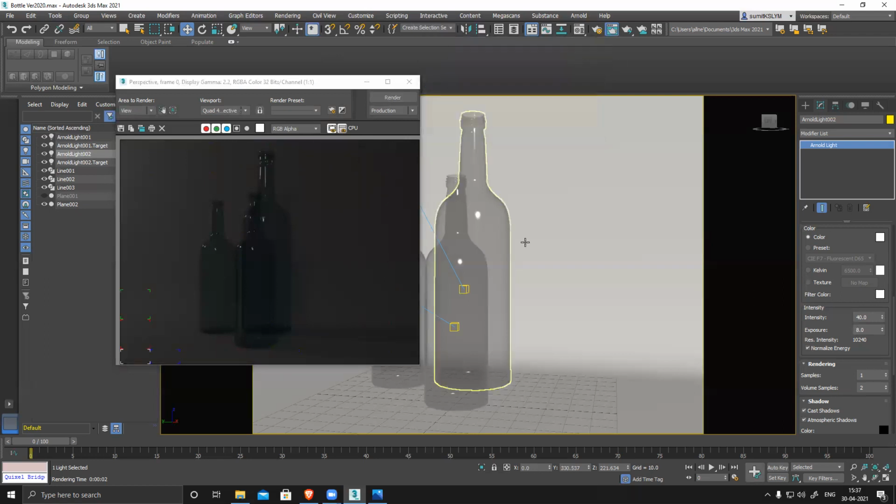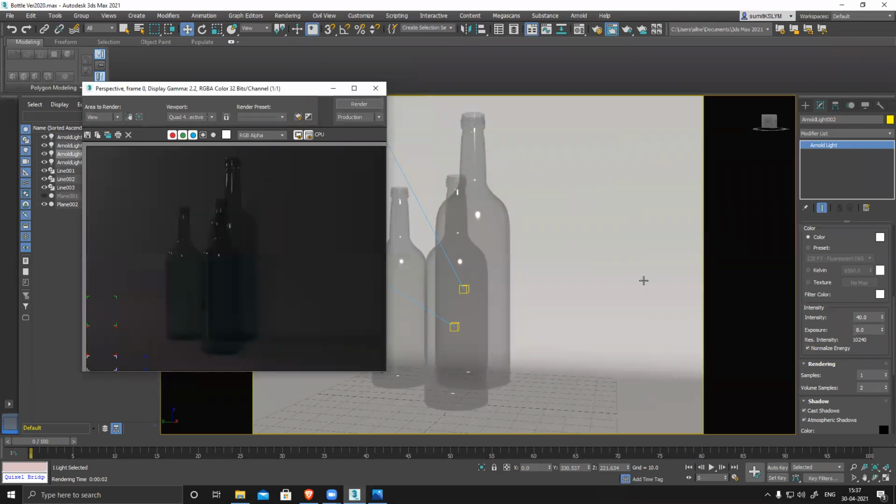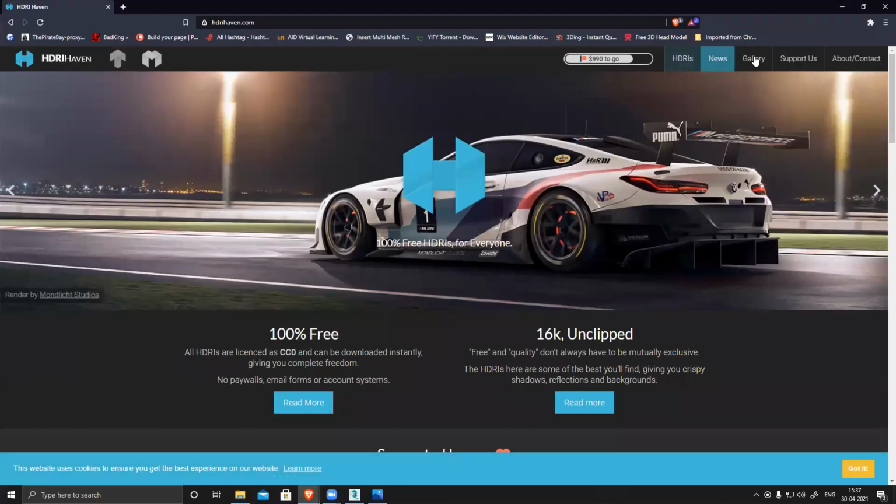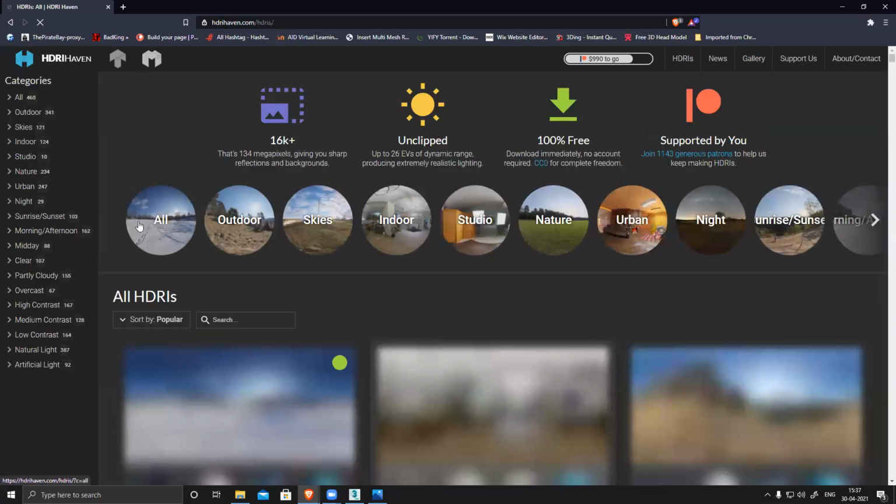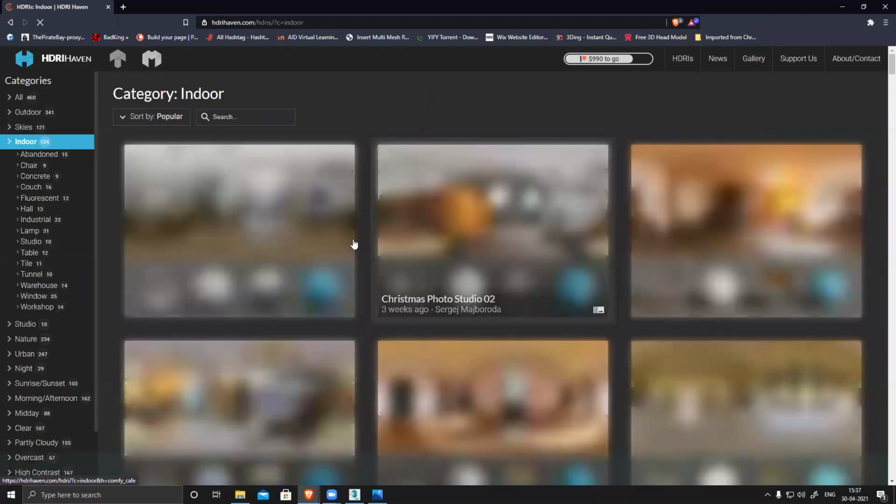It's not very difficult. We can generate this. And one more thing, we can do it very nicely if we have an HDRI map. Basically, if you Google HDRI, there is a site called HDRI Heaven, which is free. If you go there, you can download any of these HDRI maps, indoor.